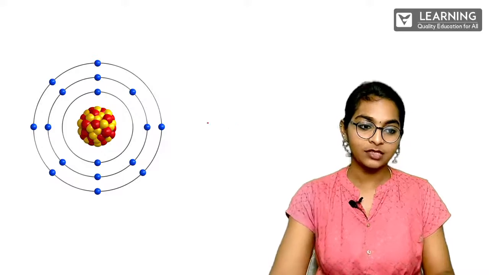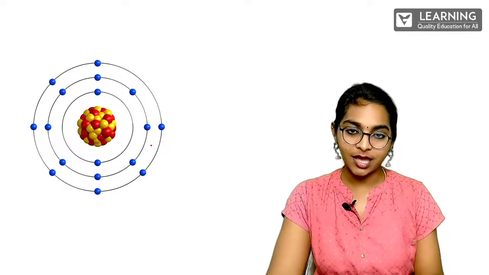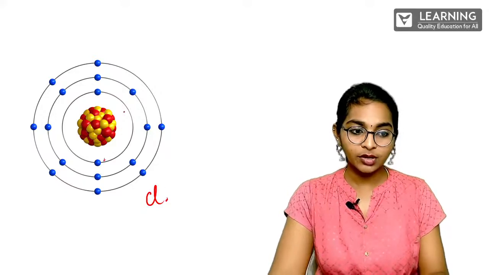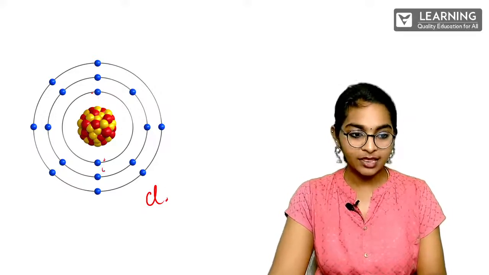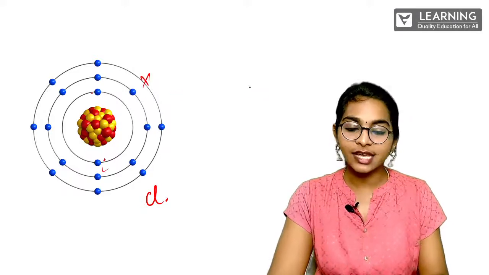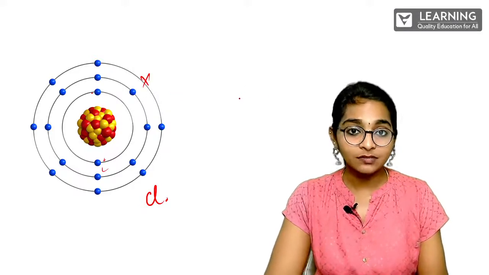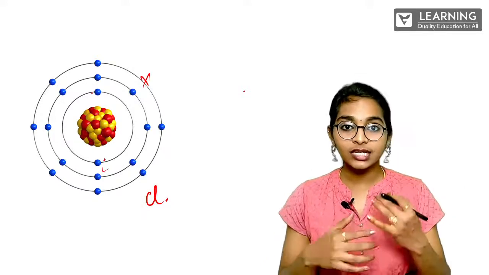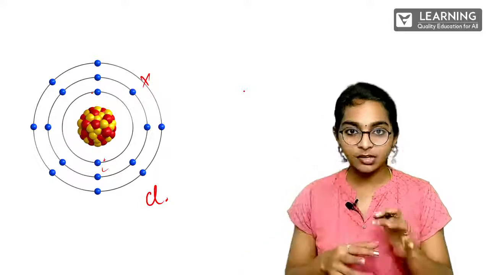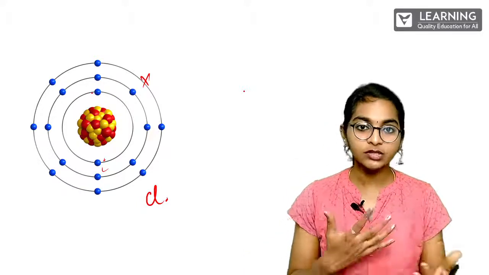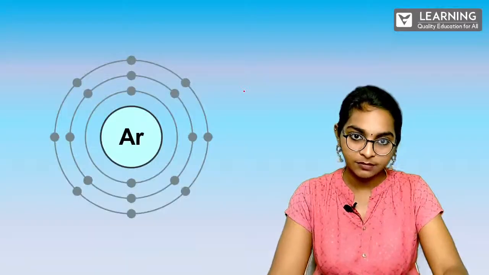Okay? So now, just look at this element. So this is chlorine, right? So chlorine, when we see, you have 2, and then you have 8 here, and then you have 7 here. So one place is actually free, so it will actually gain an electron. So it will decide whether to lose all the 7 electrons or to gain 1 electron. Gaining 1 electron is really easy for chlorine. So that is why it will gain an electron here.